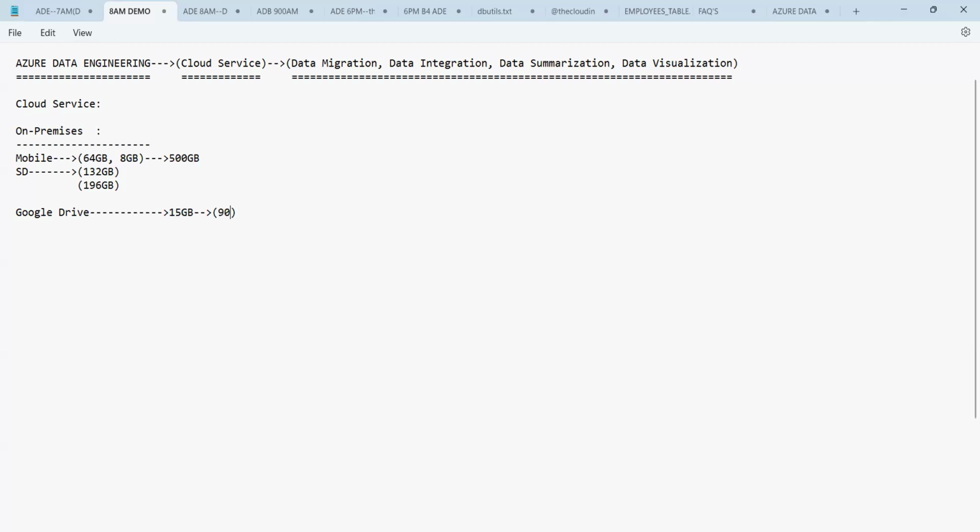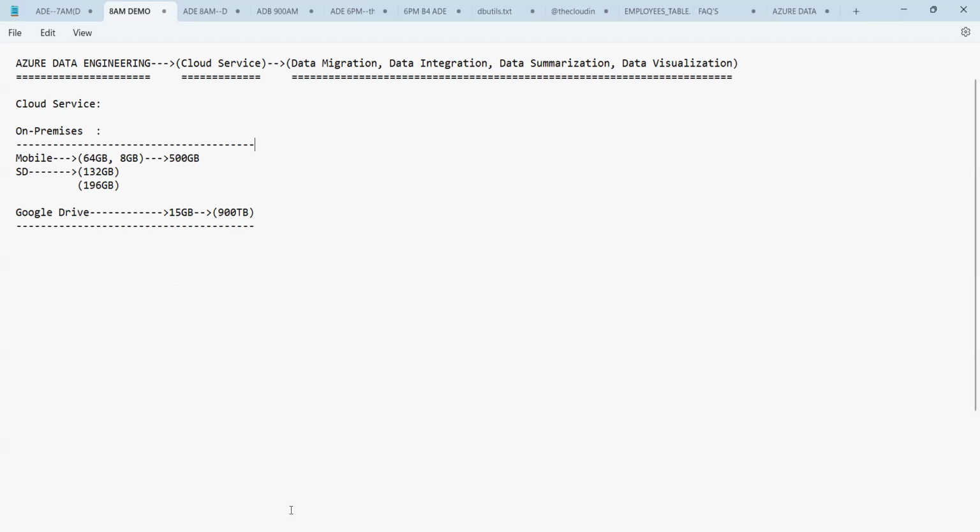Suppose I bought 900 TB, that is terabytes. For 900 terabytes, you will have to pay the cost and buy the space on Google Drive, where we can store the data. There is no limitation for storing the data, guys. Today you bought 900 TB. Tomorrow you can extend it to whatever limit you want. Even petabytes you can buy, subject to payment of the cost. Am I right or not?